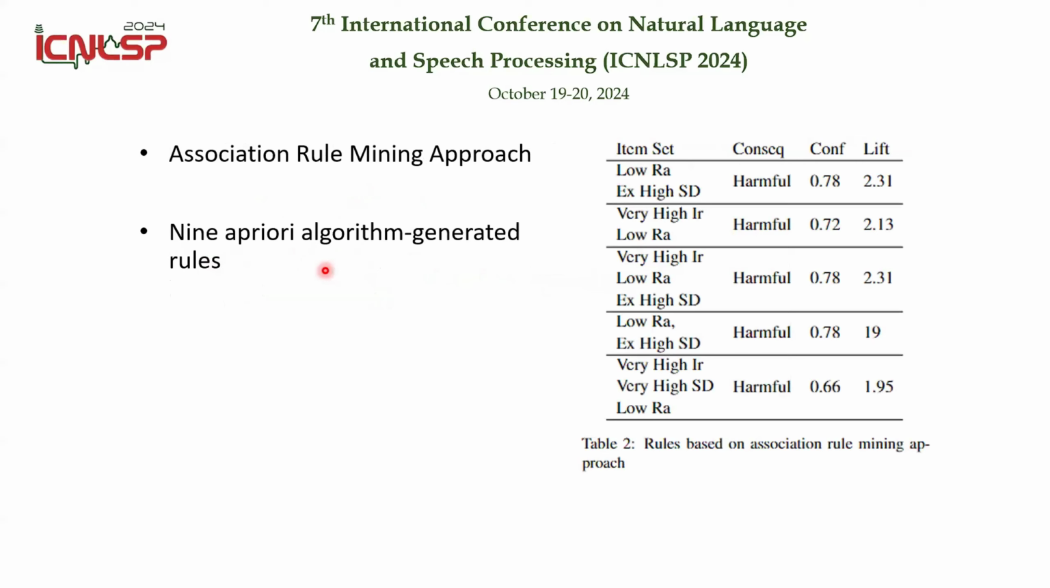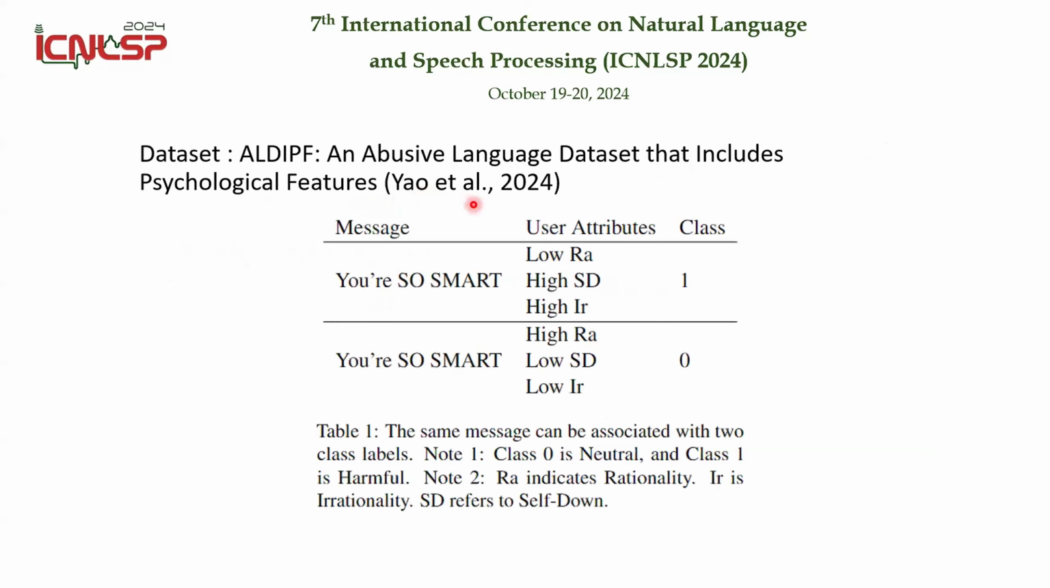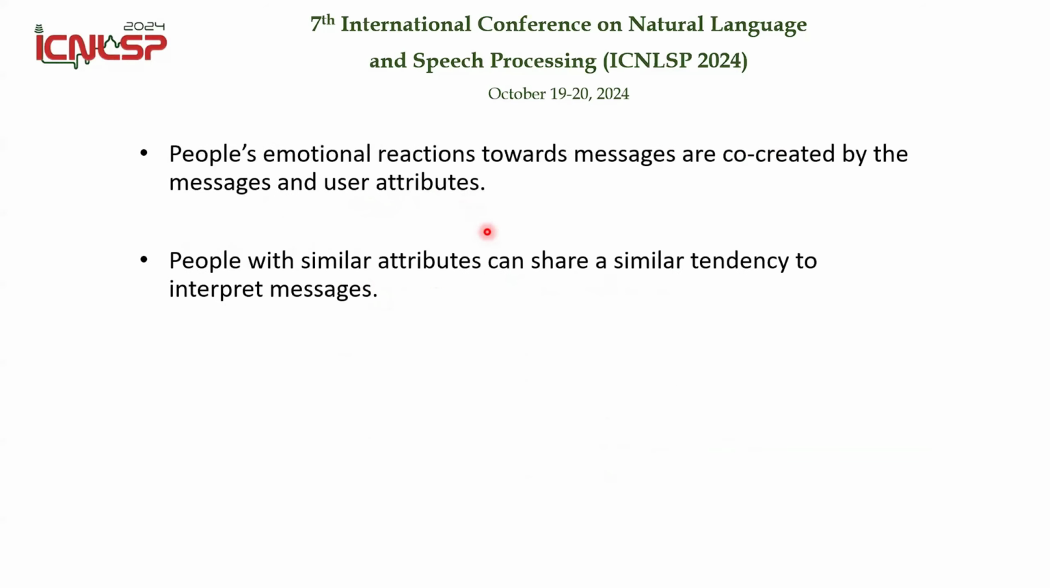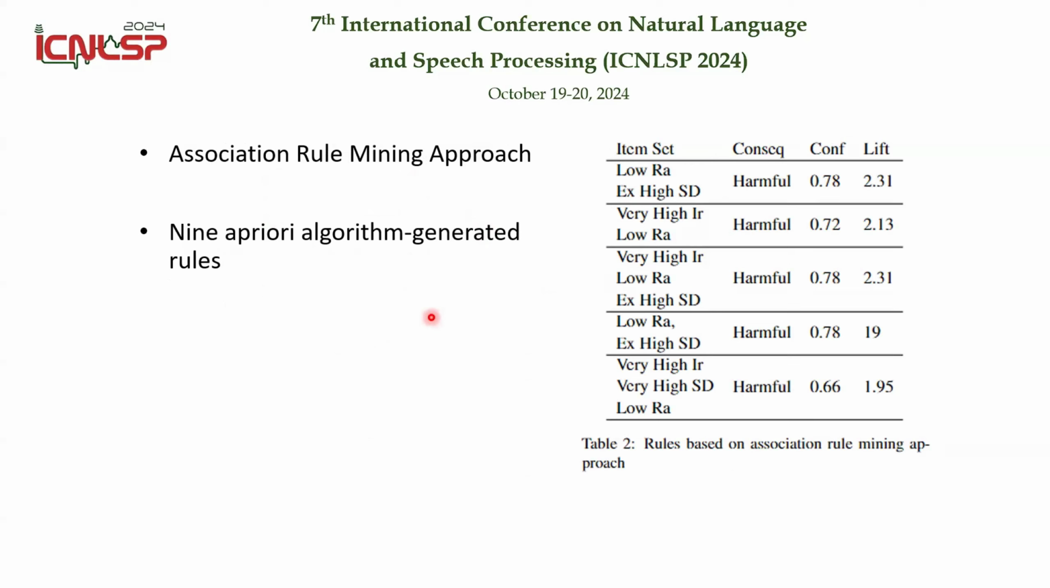In this study, we generate 2 rule sets. The first one is based on association rule mining approach. I forgot to mention that this dataset comprises more than 100,000 data lines, so I think that should be sufficient to generate these rules. We generate 9 rules in total, and 5 of them are related to the positive class, that is harmful. These rules are determined by the confidence, lift, and support. So these are the rule sets for the harmful class for the association rule mining approach.